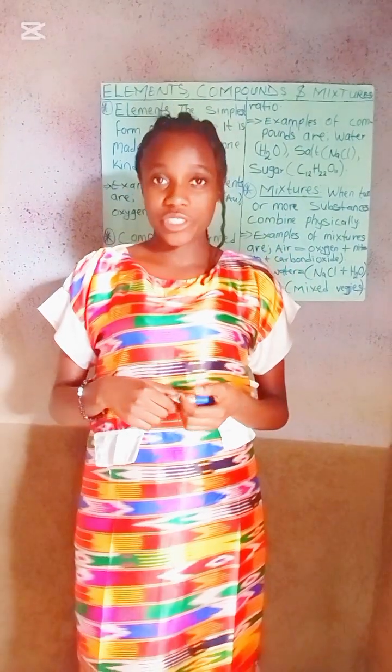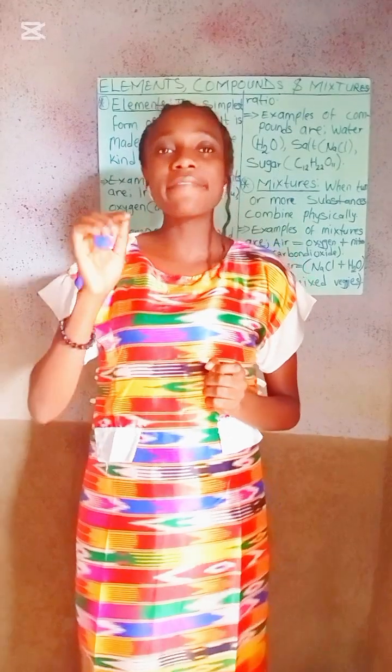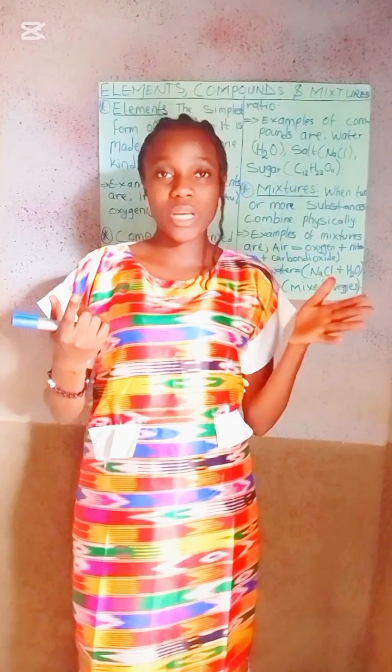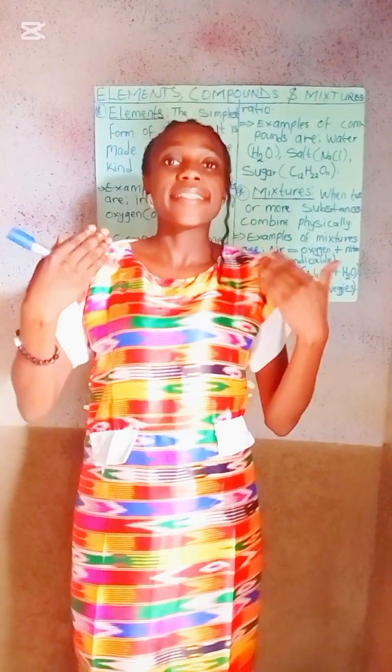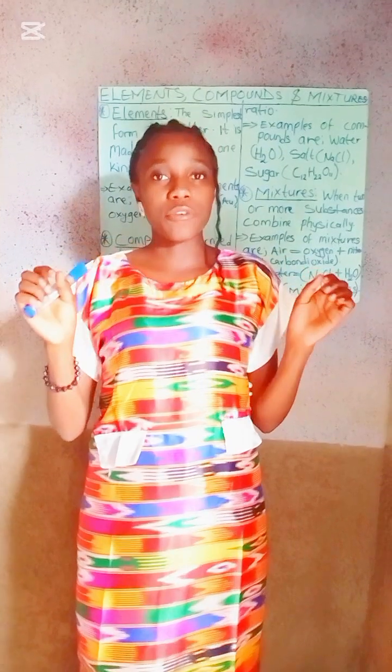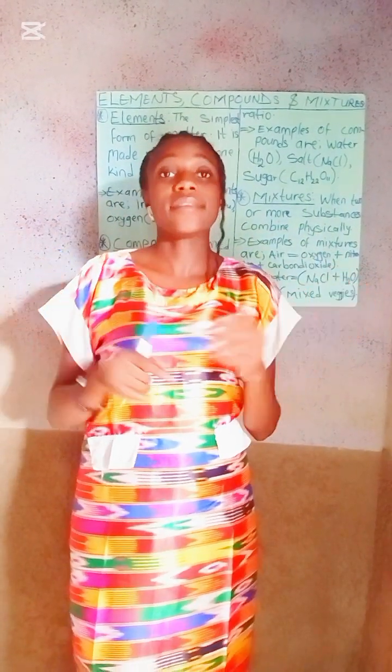Mixtures can be homogeneous or heterogeneous. They are homogeneous if they look uniform, that is, they are clear. Example, your salt water or your sugar water. When you dissolve them, the mixture looks clear because it is homogeneous. But they are heterogeneous when those substances are not uniform. You can see every individual substance with your bare eyes.